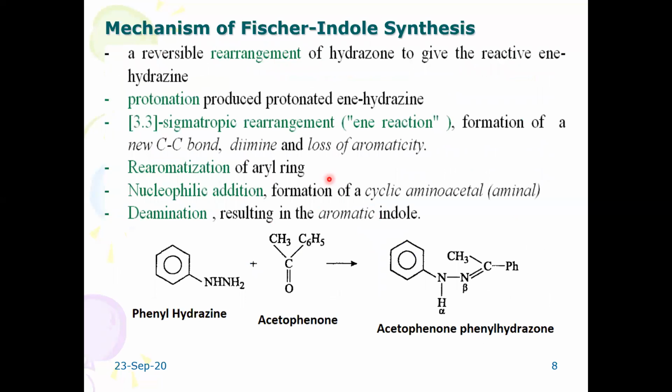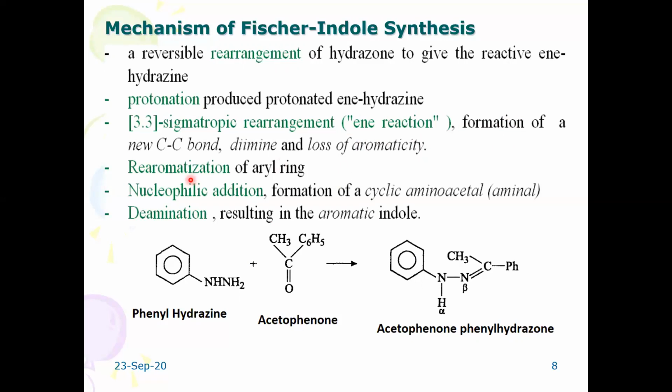How is the process going to take place? What are the steps of the mechanism? It is a reversible rearrangement of hydrogen to give the reactive ene hydrazine, and it involves protonation to produce a protonated ene hydrazine. Ene sigmatropic reactions get involved. I am not going to discuss sigmatropic reactions in detail here; later you will see them in pericyclic reactions. That involves a 3,3 sigmatropic rearrangement reaction.